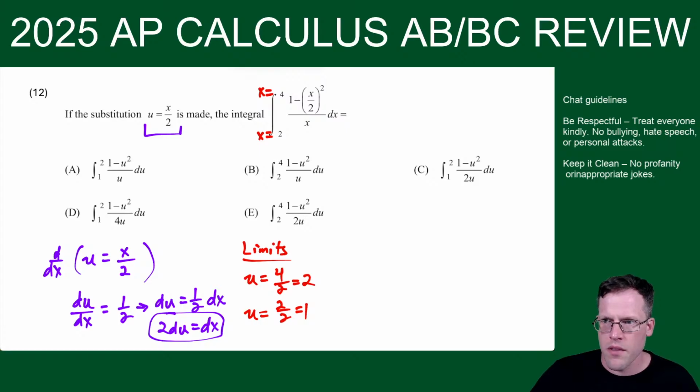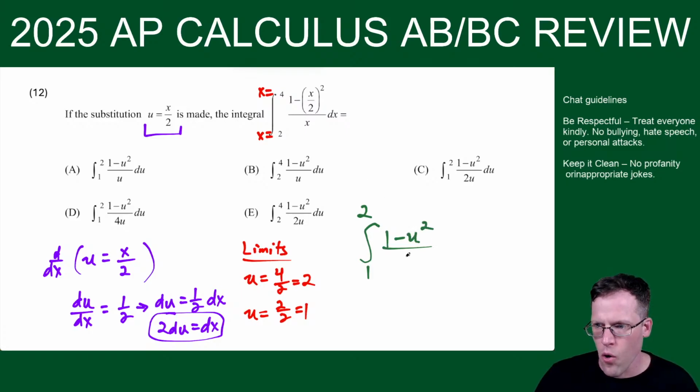So finally, we can make the new integral here. We could say the new integral is going to go from 1 to 2. It's going to be 1 minus u squared over x, and then dx is 2 du. Now, this is where some students are like, oh no, the math isn't fair. And they're like, how do I deal with that x? But all you got to do from this step, if u equals x over 2, you could say 2 times u is equal to x. So we could replace x with 2u. See, and then 2 over 2 cancels.